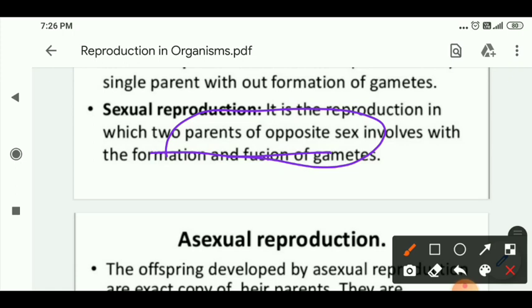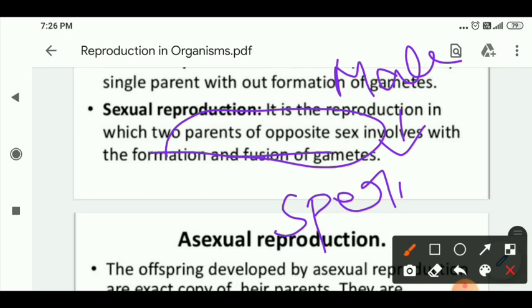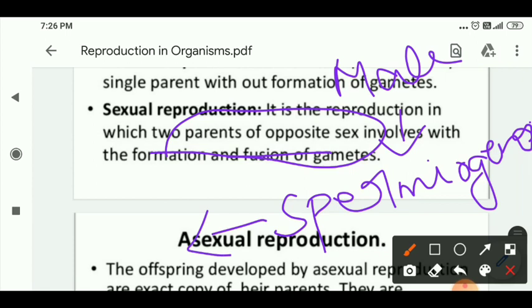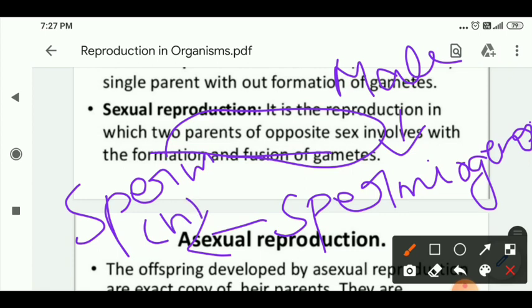What type of gametes does the male parent produce? The male parent undergoes the process of spermiogenesis, producing sperm. These sperm have a haploid number of chromosomes.